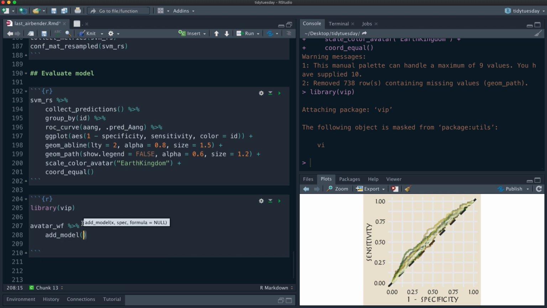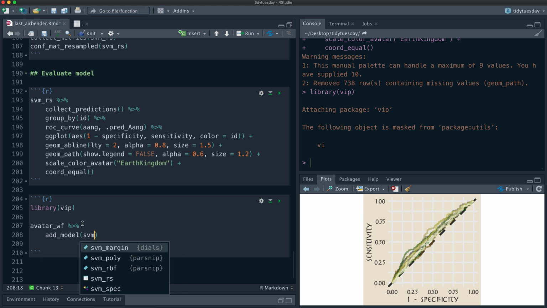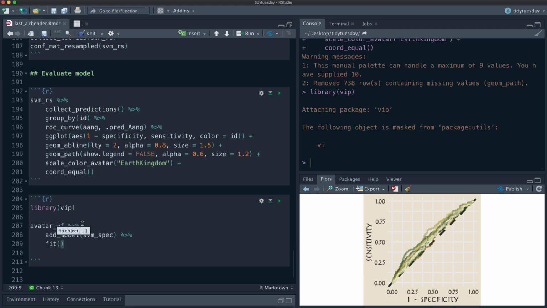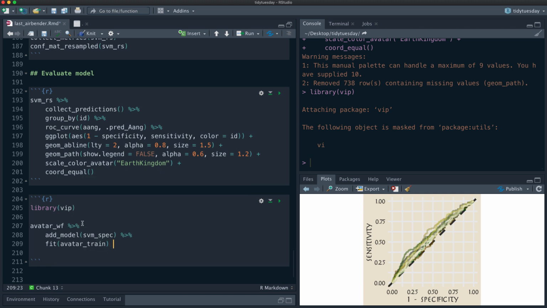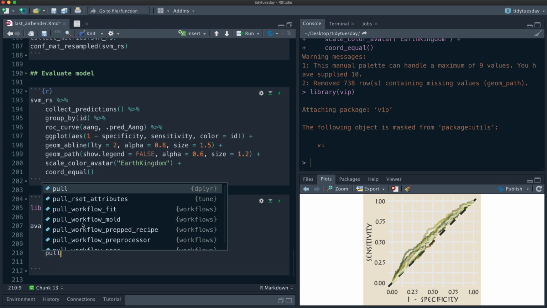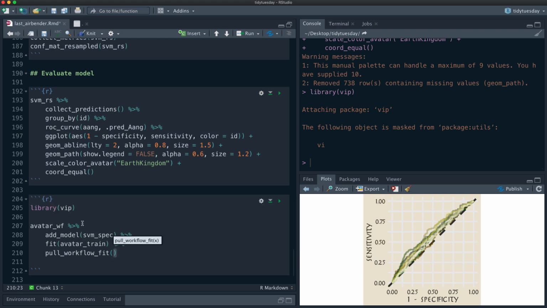Let's add the model that we're using, SVM spec, and then we'll fit the model to the training data, avatar train, and then pull out the fit from it. After that, we are going to pipe it into this VI function.